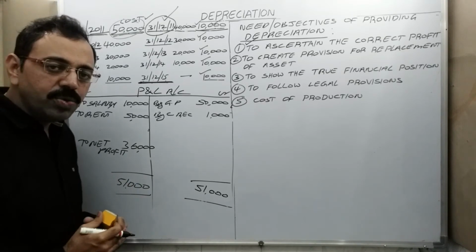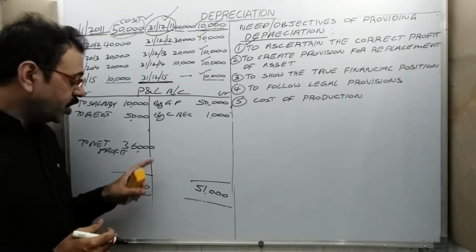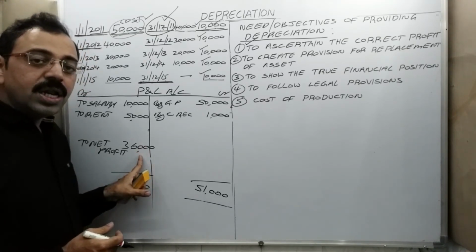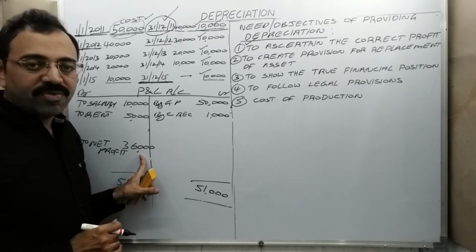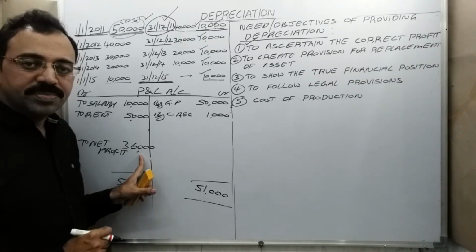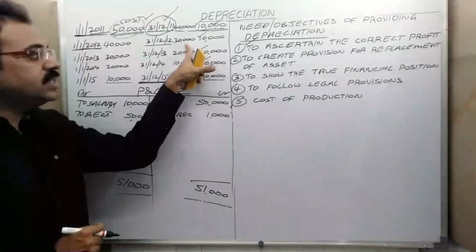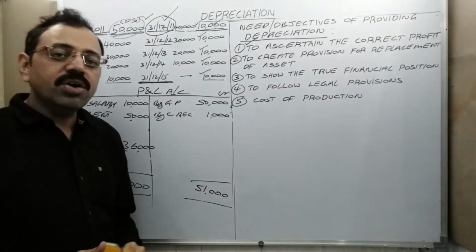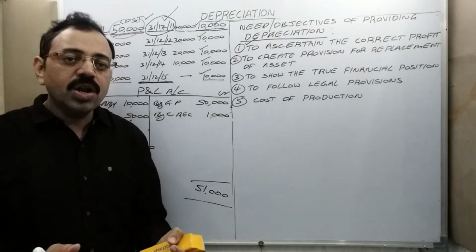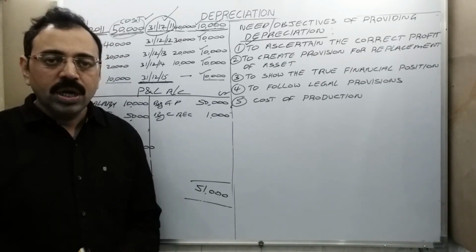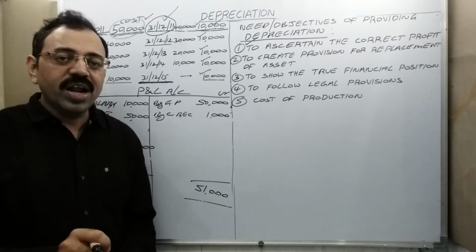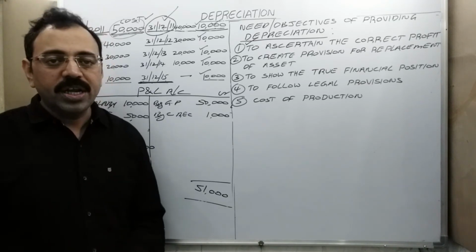Is it the correct value? No. So what you are doing here? You are overstating your profit, which is not correct. Really we use that asset, so really there is a loss of 10,000. But since you are not recording that in the books, your accounts do not reflect the correct profitability.